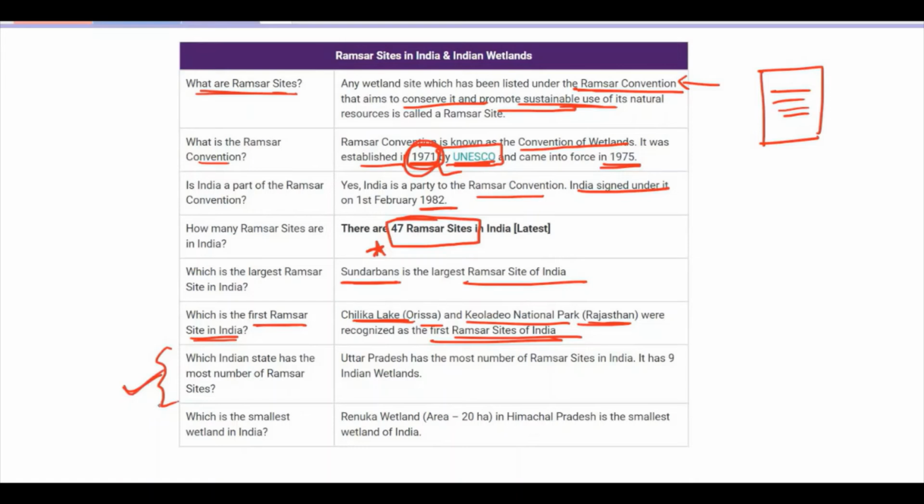सबसे ज़्यादा Ramsar sites कहाँ हैं? अभी फिलहाल आज के टाइम पर सबसे ज़्यादा उत्तर प्रदेश में है. उत्तर प्रदेश has the most number of Ramsar sites, and in India it has 9 Indian wetlands. Smallest wetland कौन सा है इंडिया में? The smallest wetland in India is Renuka Wetland in Himachal Pradesh, and that is the smallest one.